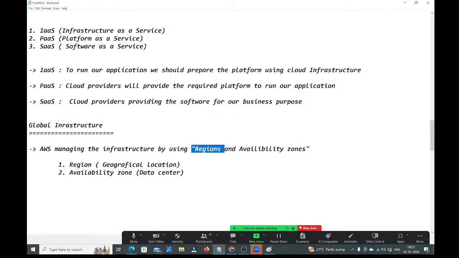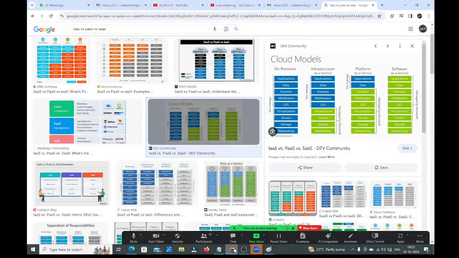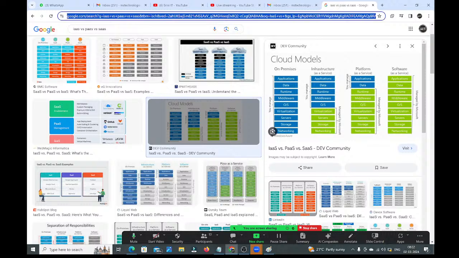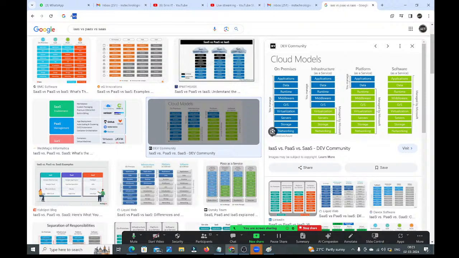Region is nothing but what? Geographical location. Under each region, we will have multiple availability zones. Multiple data centers are available. Okay, for every region, maximum three availability zones are available, guys. Let me show the graph, you guys will get more clarity. Total, how many regions are there? How many availability zones are there? How many regions are going to launch soon? Everything I will show here, guys.